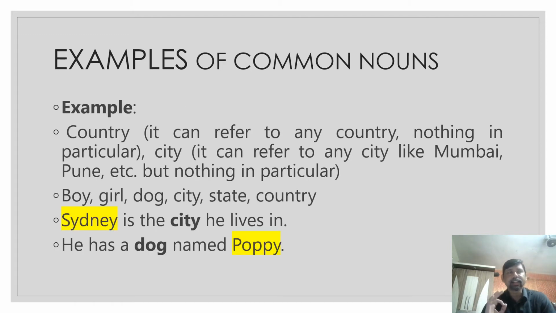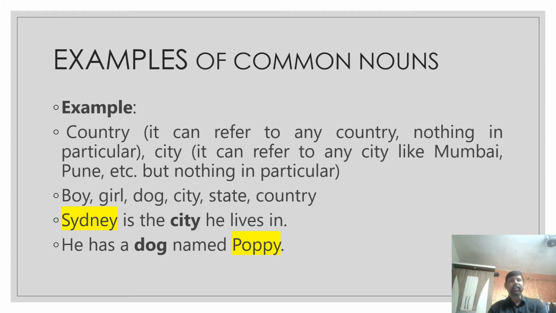Example, country. Country is a common noun. Under the class country, there can be several countries like India, Australia, New Zealand, Bangladesh, Pakistan, Afghanistan. So country is a class, and that's why country is a common noun. It can refer to any country, nothing in particular. It does not refer to a particular country. Country is a class. It's a generic name.